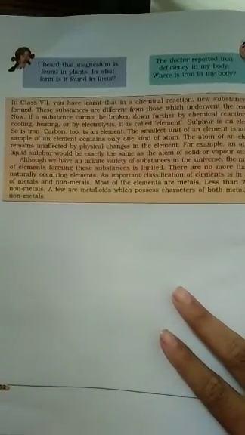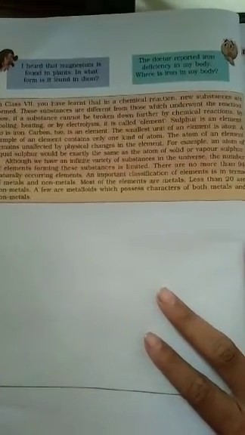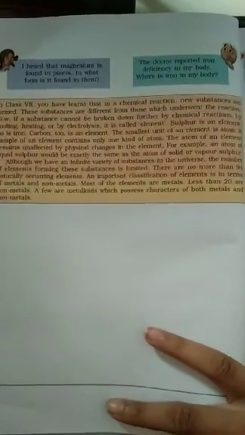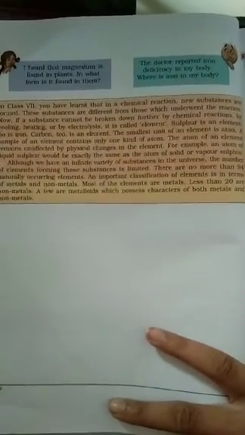Sulfur is an element, and so are iron and carbon. The smallest unit of an element is an atom, and a sample of the element contains only one kind of atom. The atoms of an element remain unaffected by physical change. For example, the atoms of liquid sulfur will be exactly the same as the atoms of solid or vapor sulfur.